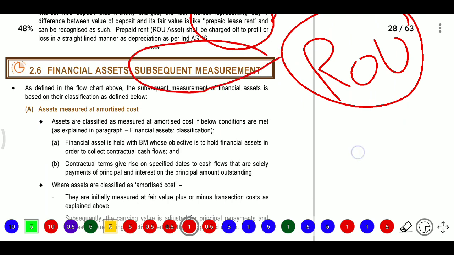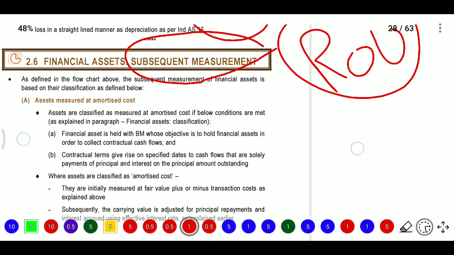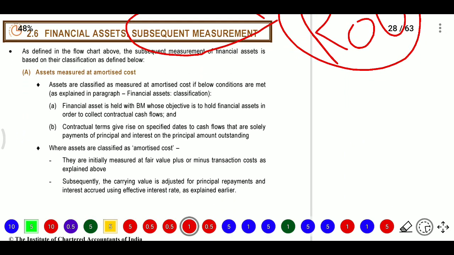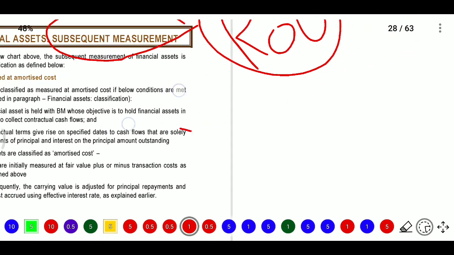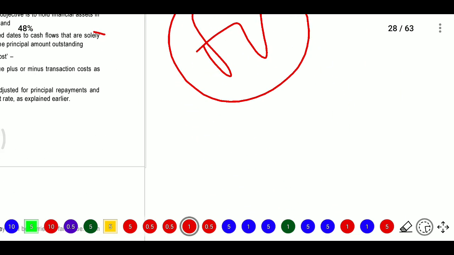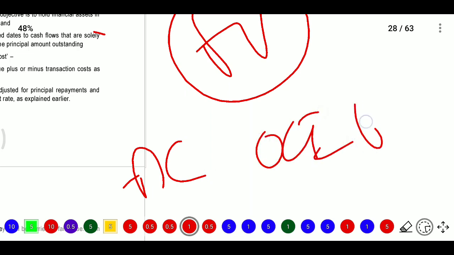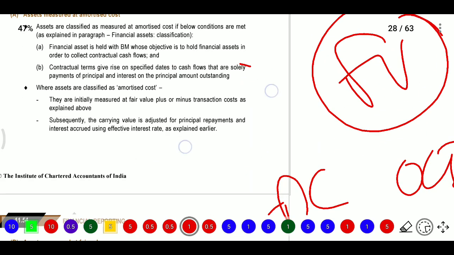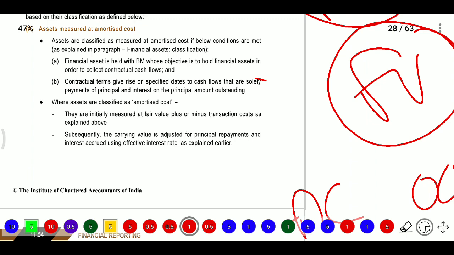In subsequent measurement, for first time measurement we go with the fair value only, but for subsequent measurement we have options: we can go for amortized cost, we can go for FVOCI, we can go for FVTPL, based on the business model test and the SPPI test passing. So the asset will be measured at amortized cost.